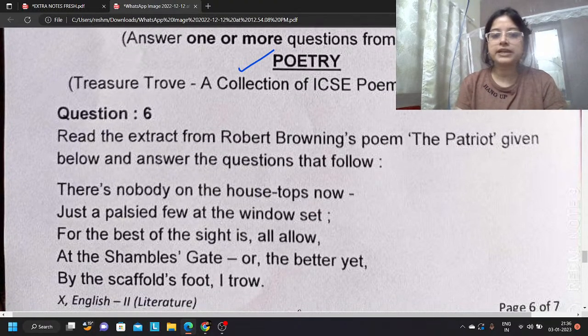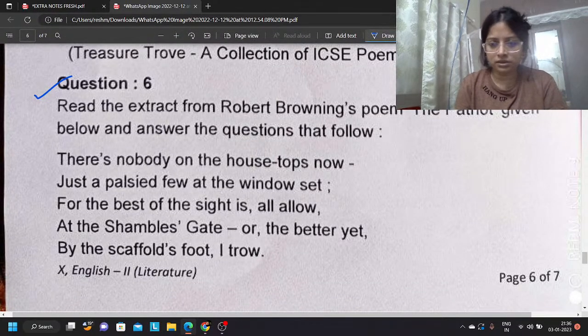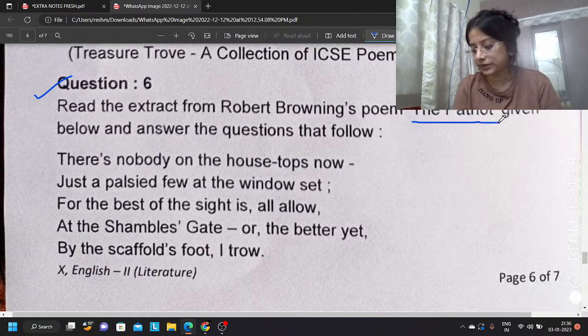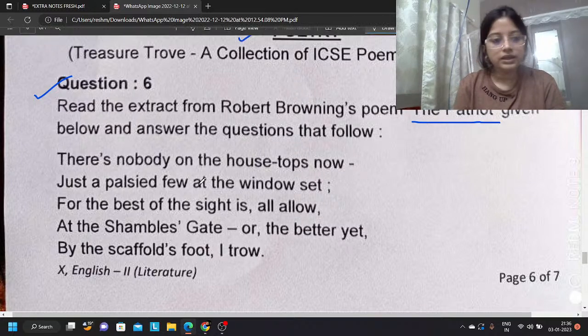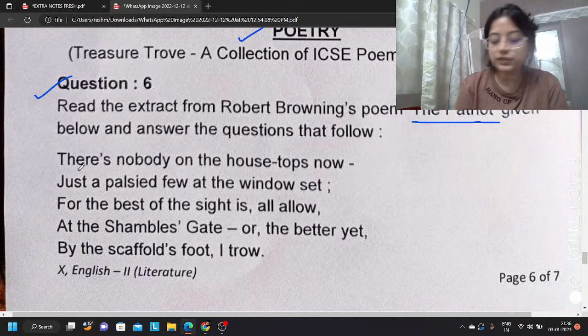Okay. First, pay attention to this poetry. May first extract question number 6. This is from the Patriot. Open the book if you do not remember the poem properly. At least 3 paragraphs, Sanjay. It can be more than 3 also. In the body, you can write even more than 3.